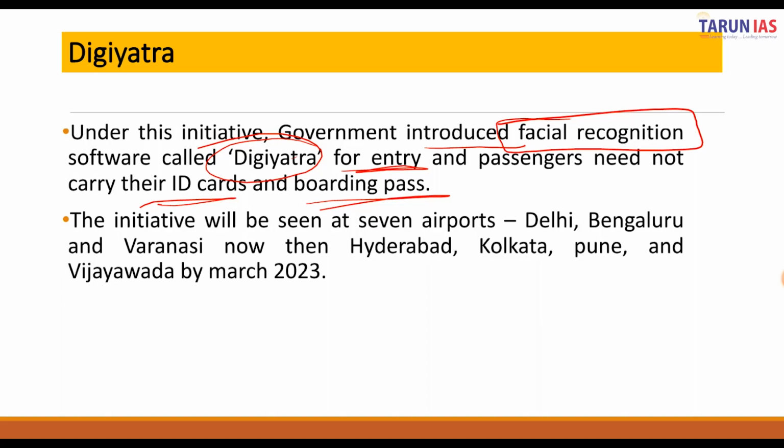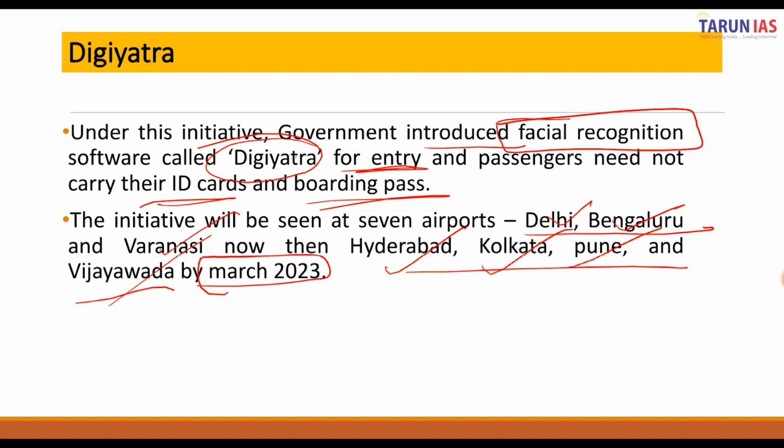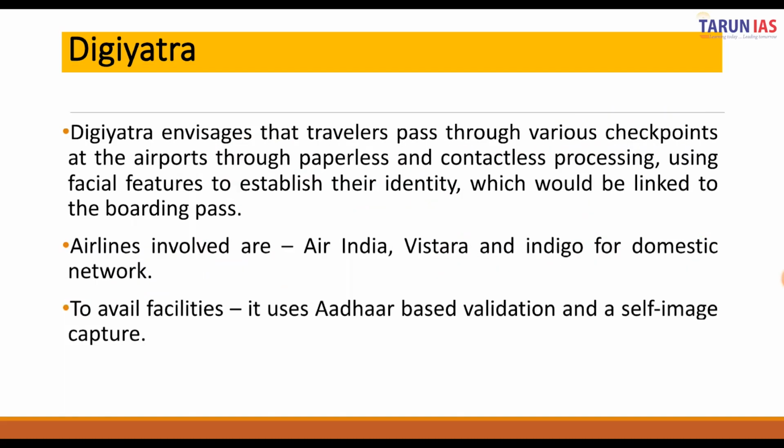First, it will be implemented in Delhi, Bengaluru, and Varanasi, and thereafter at the airports of Hyderabad, Kolkata, Pune, and Vijayawada. That is in Andhra Pradesh. By March 2023, these other 4 airports will also have the facility of Digi Yatra. Now, basically, Digi Yatra envisages a traveler's passage through various checkpoints at the airport so that it can have paperless and contactless processing, which will utilize the facial features to establish their identity, which would then be linked to the boarding pass.